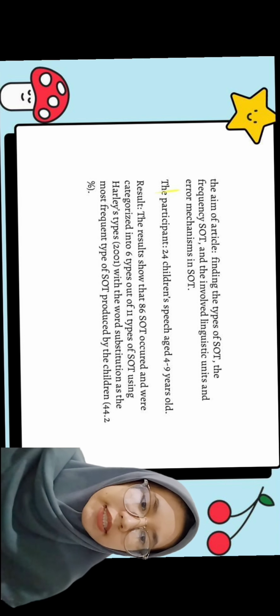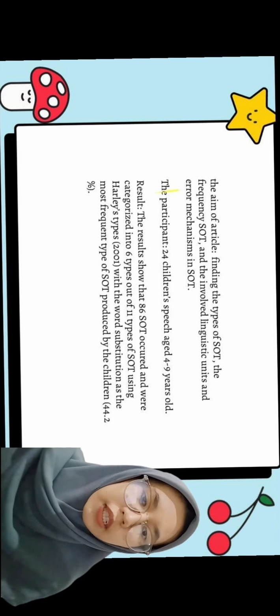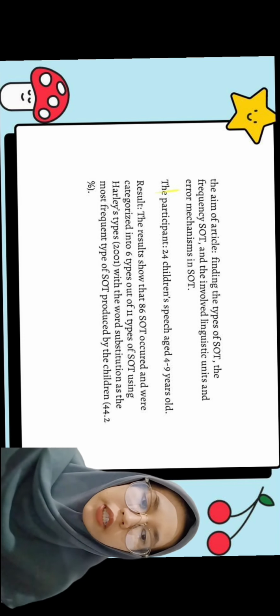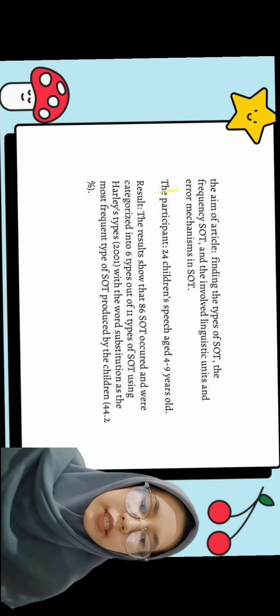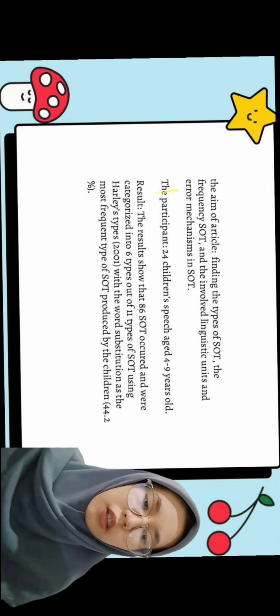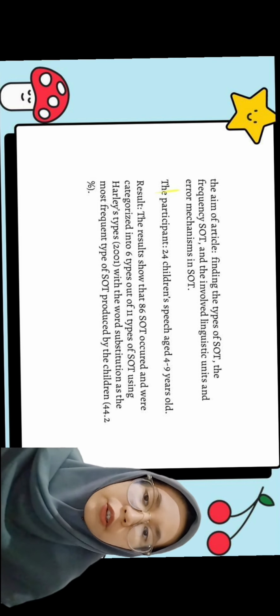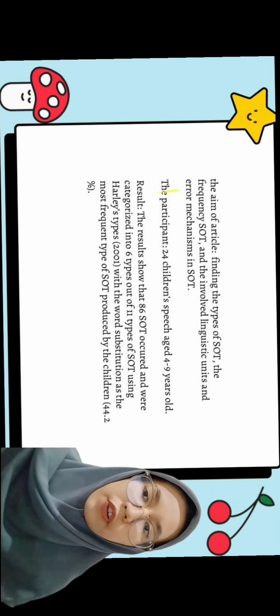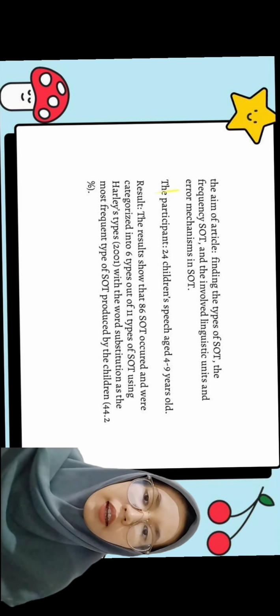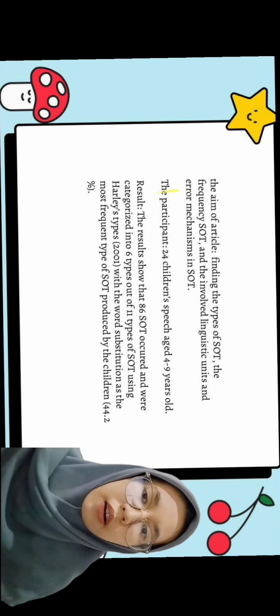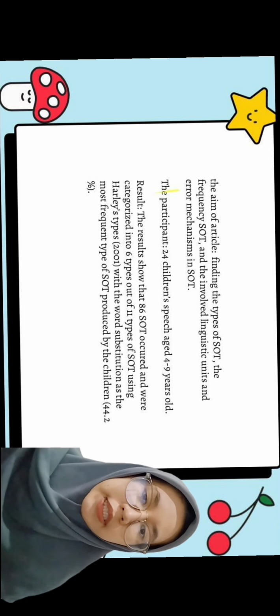Fourth, phoneme exchange, when two phonemes exchange places. Fifth, phoneme deletion, when one or more phonemes are deleted. And the last, word substitution, when the intended words are substituted with other words. And word substitution is the most frequent type of slip of the tongue produced by the children, with a percentage of 44.2%.